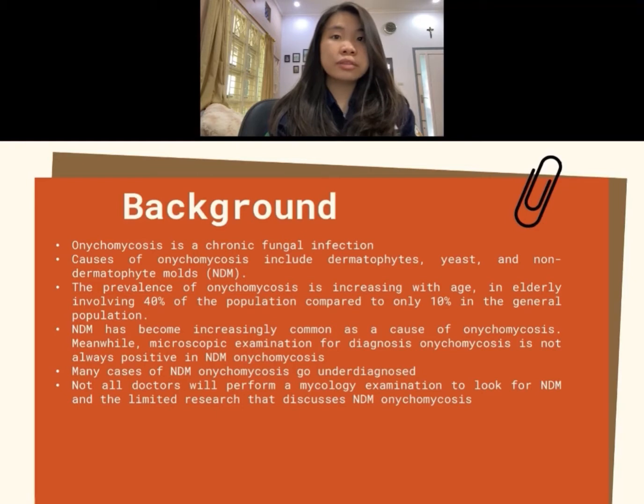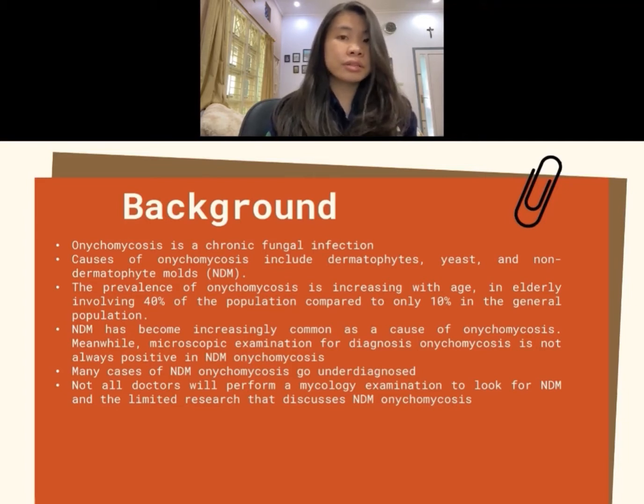Onychomycosis is a chronic fungal infection involving the nail, especially toenails or fingernails, with nail dystrophy. Usually the thumb and hallux, the big toenails. Causes of onychomycosis include dermatophytes, yeast, and non-dermatophyte molds or NDM. The majority of onychomycosis is caused by dermatophytes, while yeast and NDM each contribute about 10% of cases of onychomycosis worldwide. The prevalence of onychomycosis increases with age, in the elderly involving 40% of the population compared to only 10% in the general population.